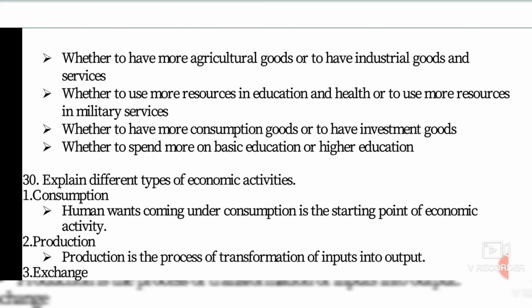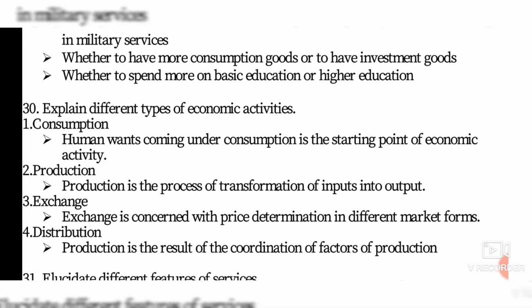Explain different types of economic activities. As I told you, there are four types of economic activities. That is consumption, production, exchange, and distribution. The first one is production, isn't it? Consumption is given there, but the first purpose is to satisfy human wants.